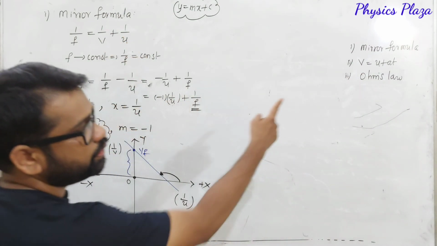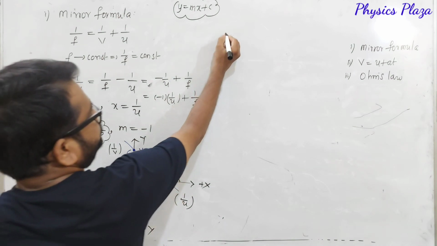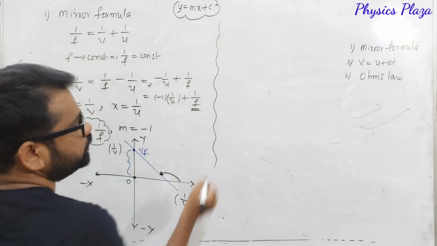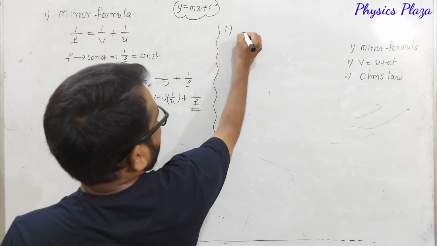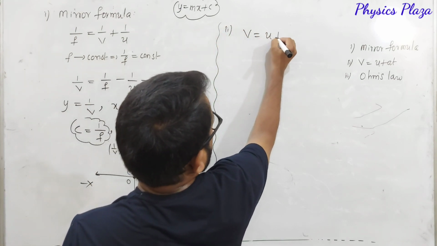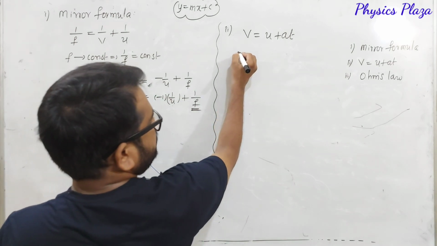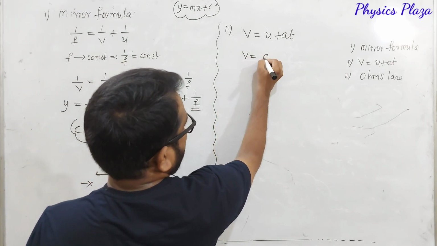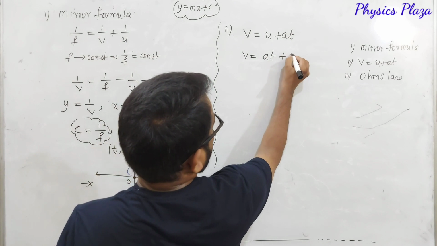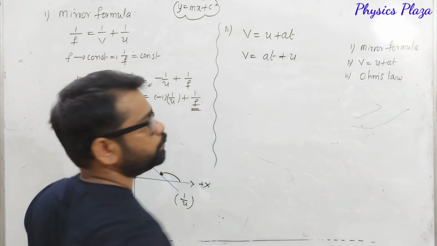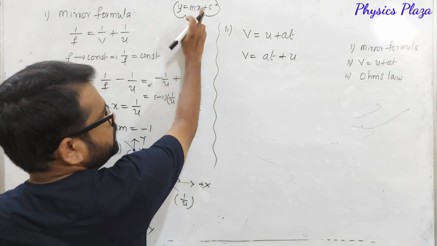Now the second one is v is equal to u plus at. Look here. The second one is an equation of motion: v is equal to u plus at. Let us write this equation like this: v is equal to at plus u. Now compare with y is equal to mx plus c.